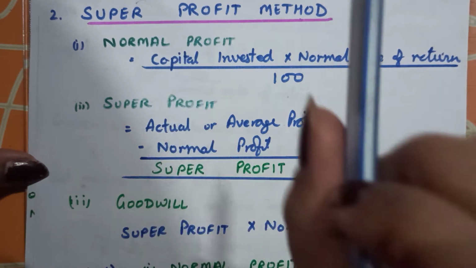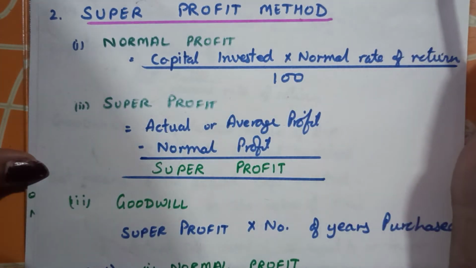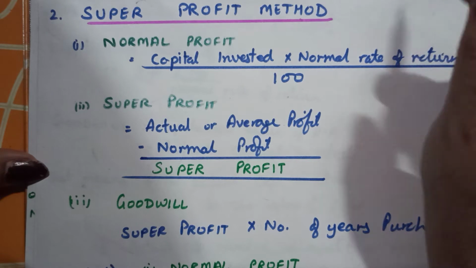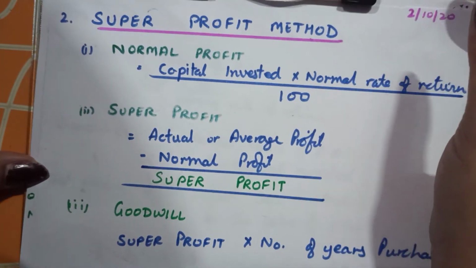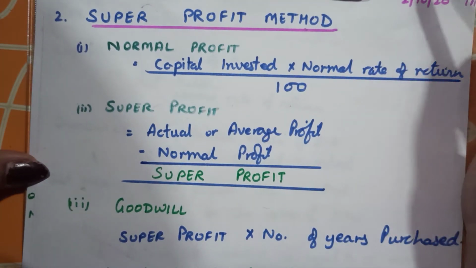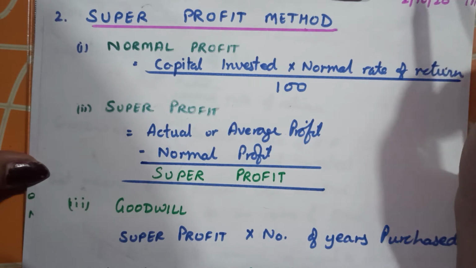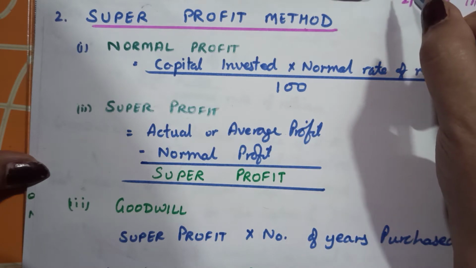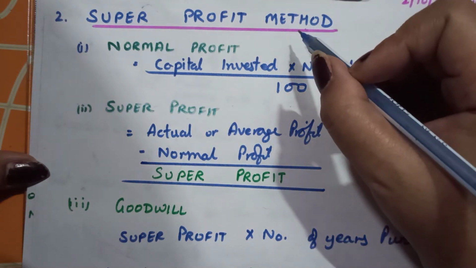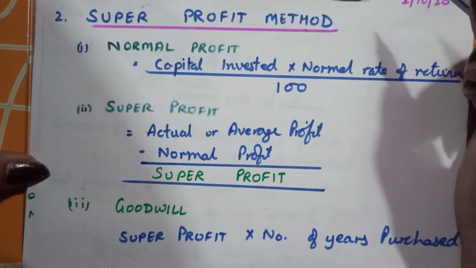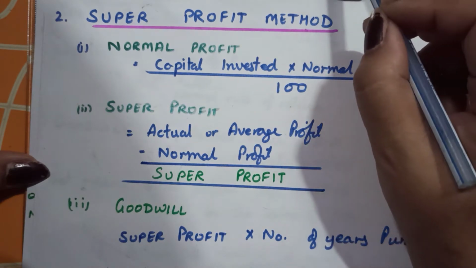One is the actual profit that the firm has earned. We calculate that with the profit and loss account, which discloses the actual profit, or in case we do not want to take it for one year, we average for a few years. That is number one, profit.